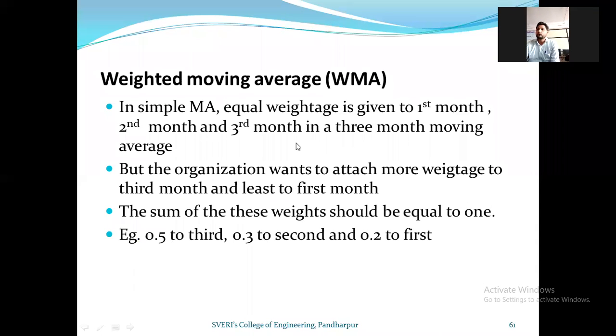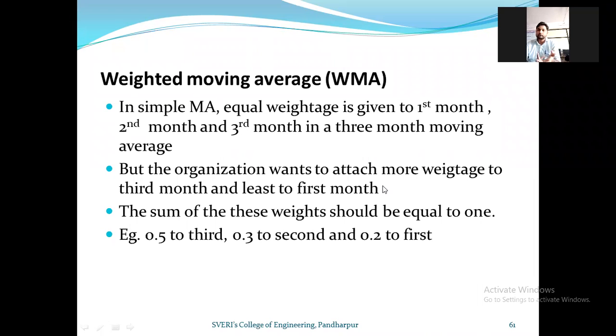Okay. But an organization may want to attach more weightage to the 3rd month and least to the 1st month. Let us say 1999, 2000, and 2001 are the years, and you want to forecast for 2002.